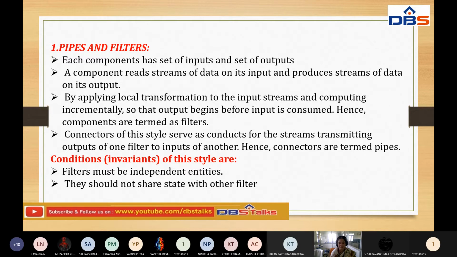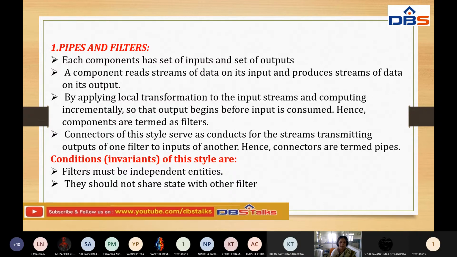This is the importance of this architectural style: applying local transformation to the input streams and computing incrementally so that output begins before input is consumed.